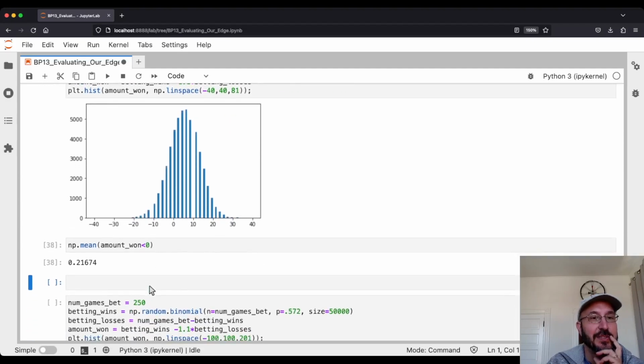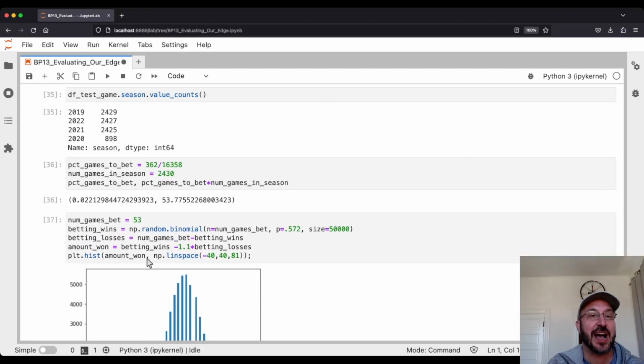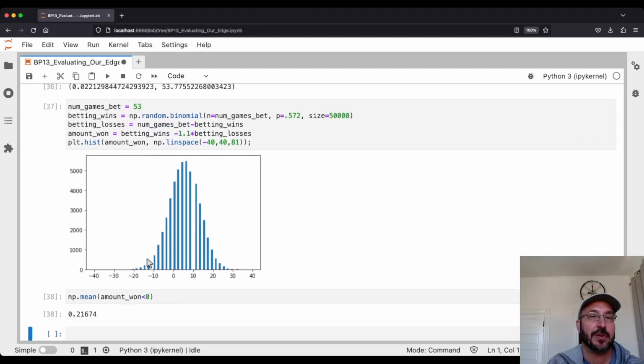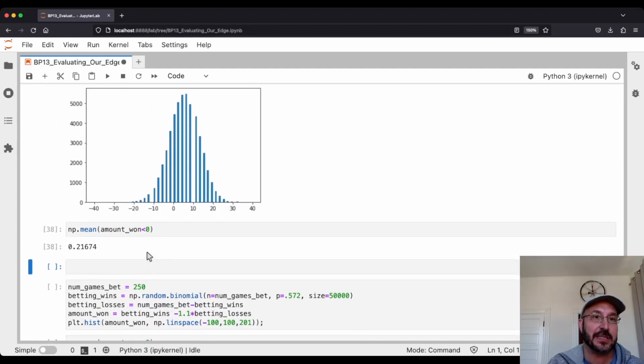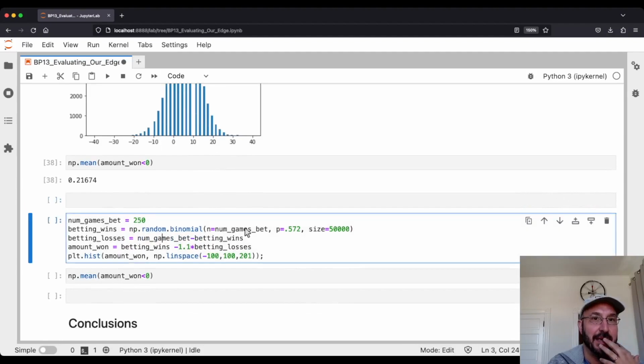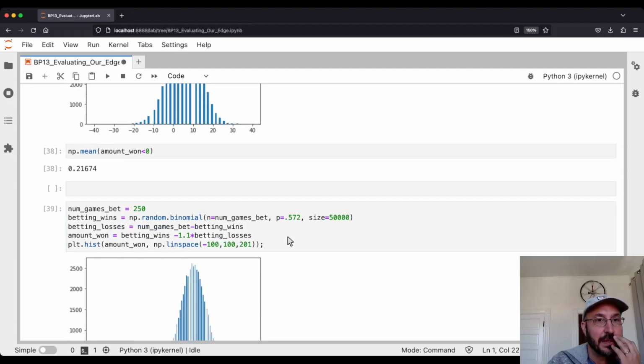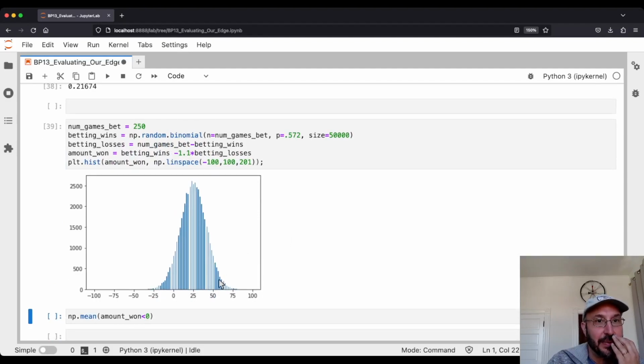Okay, now let's repeat this analysis. Let's say we do this for 5 seasons. So we bet on, I'm going to call it 50 games a season. We're going to bet for 5 seasons. And again, we've got this 57% edge. How much money are we going to win? So here you see we win more money. On average, we win about 25 bets worth. So if you're betting $100 a game on average, after 5 years, on average, you'd be up $2,500.